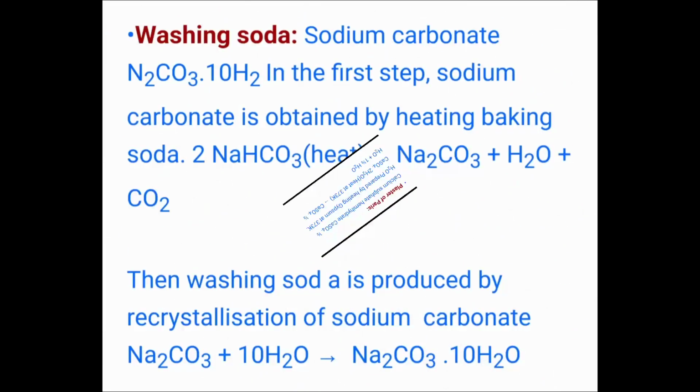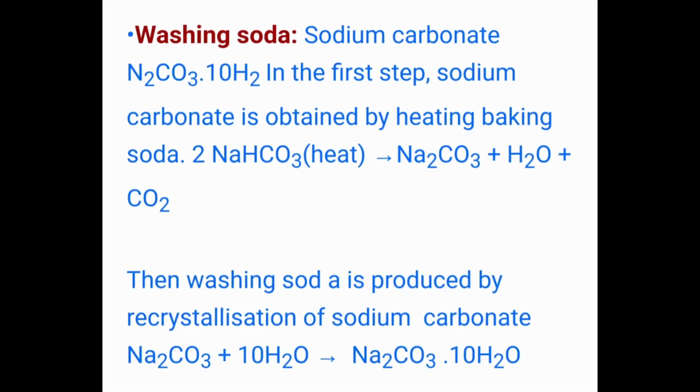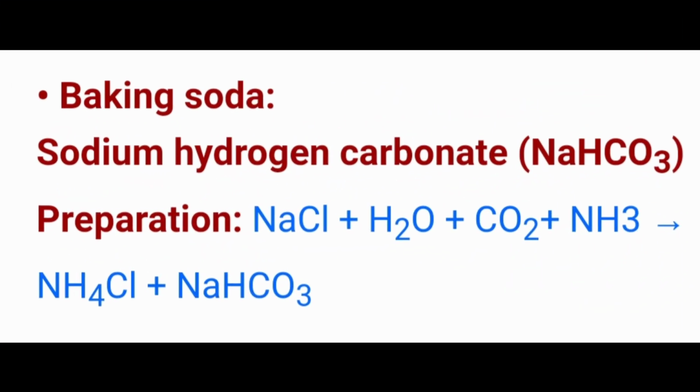Washing soda. Sodium carbonate is the first step. Sodium carbonate is obtained by heating baking soda. Then washing soda is produced by recrystallization of sodium carbonate. This way, baking soda, sodium hydrogen carbonate, is prepared from sodium chloride, water, carbon dioxide, and ammonia. Then ammonium chloride and baking powder are made, and this baking powder is used in baking industries for making cakes, pastries, and in making pakoras, etc.